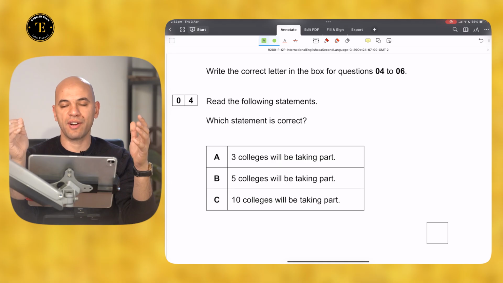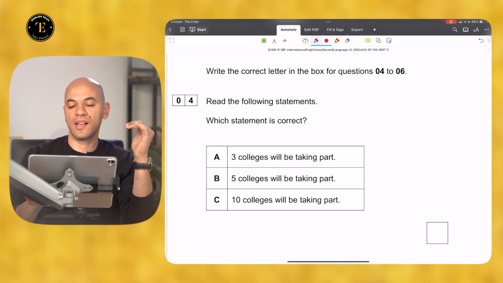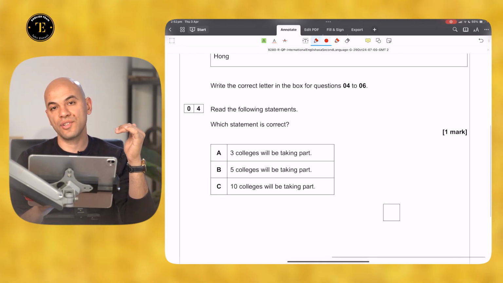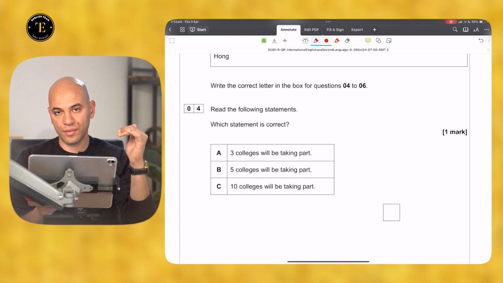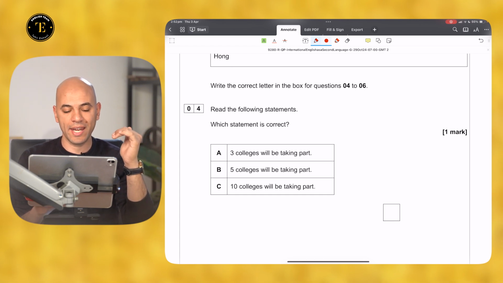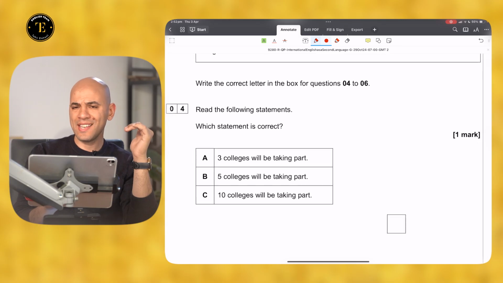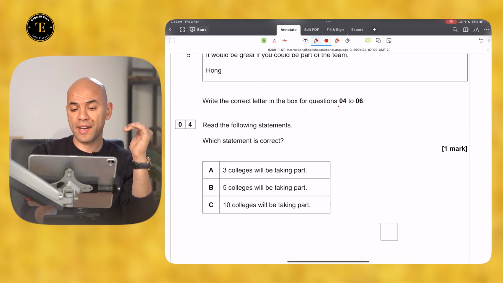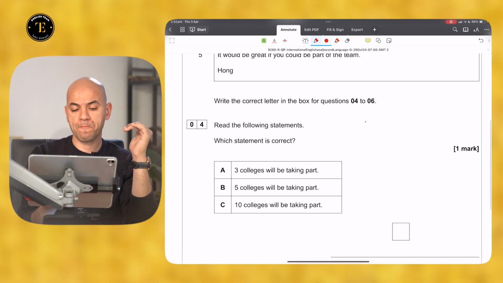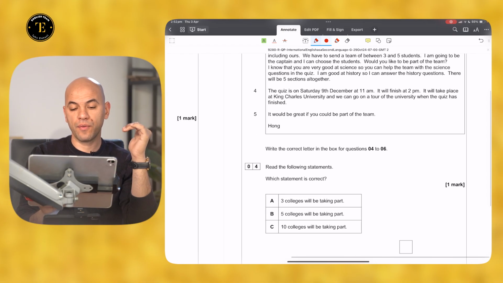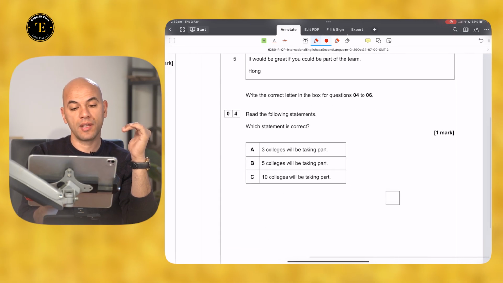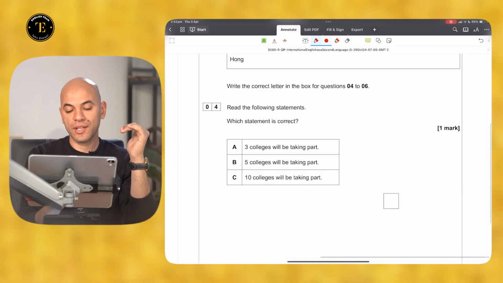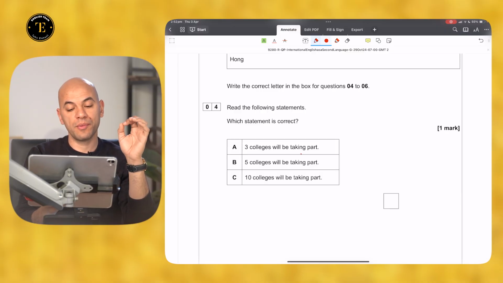Which statement is correct? Again, this exercise targets your skill of identifying details through reading or skimming and scanning. That's a relatively easy question. Which statement is correct according to paragraphs 3, 4, and 5? Three colleges will be taking part, or 5, or 10.